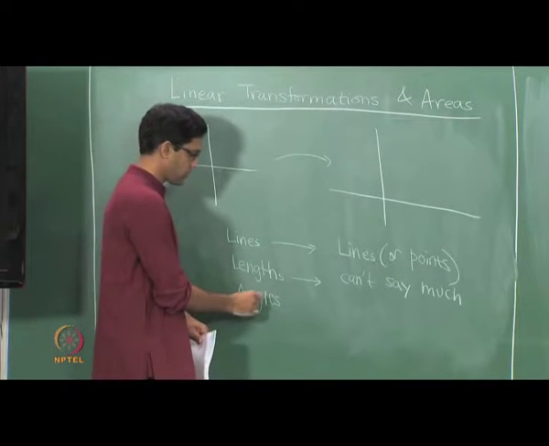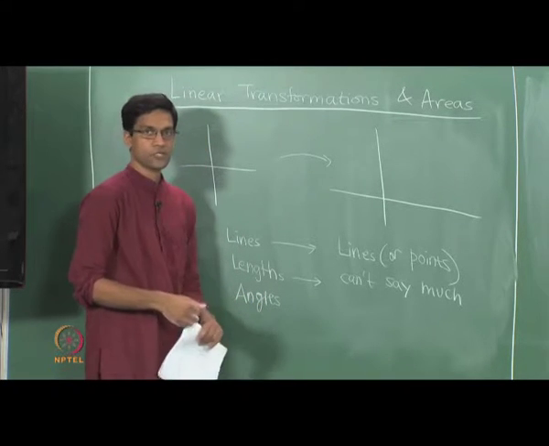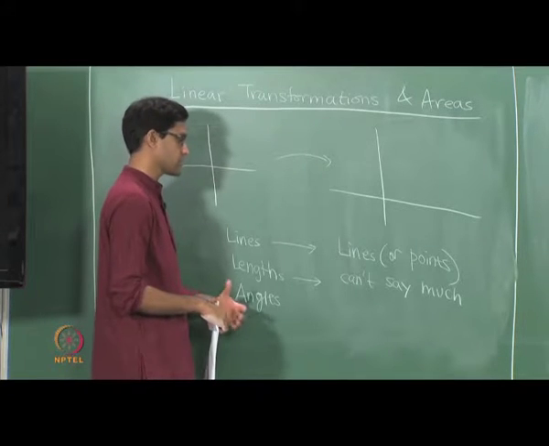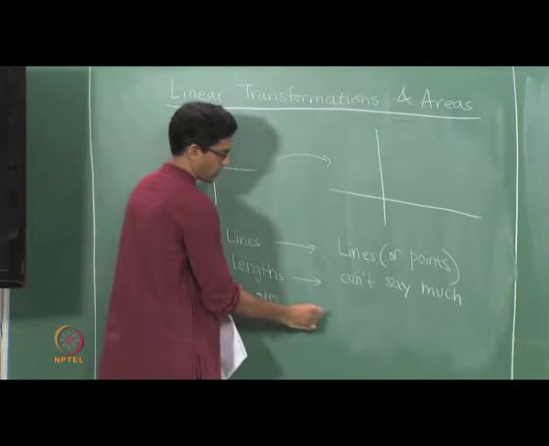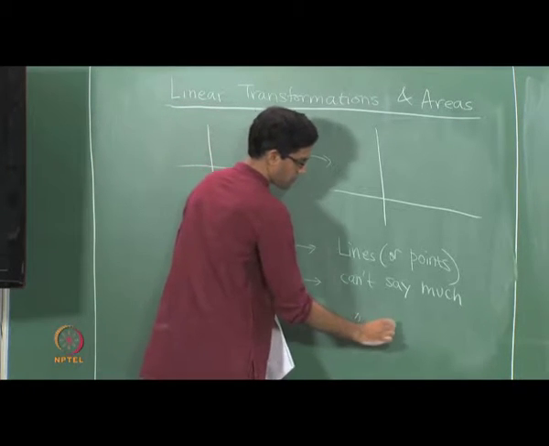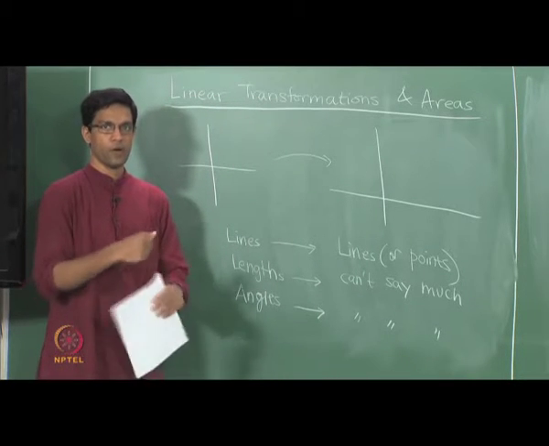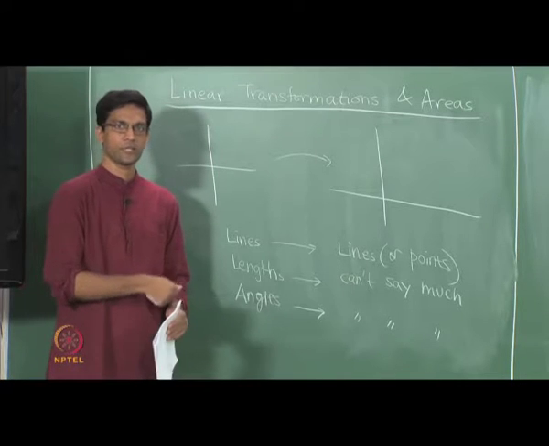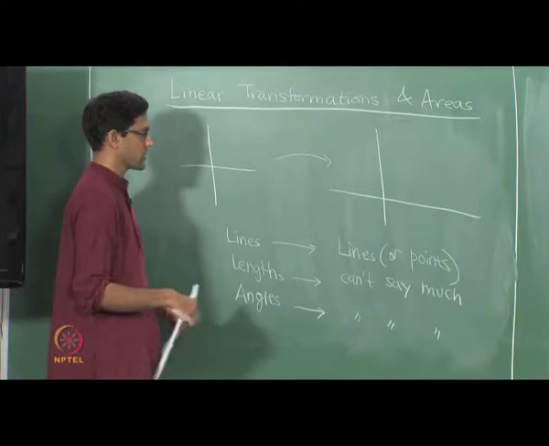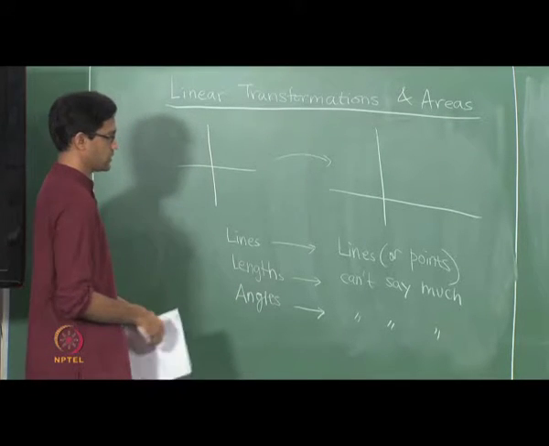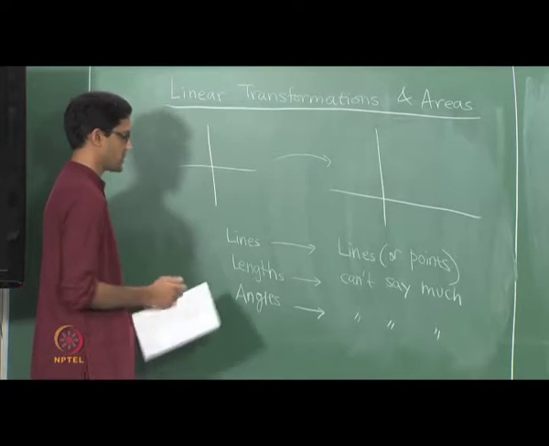Similarly, angles, again we looked at instances of transformations which preserve angles such as rotations, reflections, dilations, and so on, but then there were instances, sort of the inhomogeneous dilation for instance, which did not preserve angles. So again we can't really say much. So a typical linear transformation might deform the plane in such a way that neither lengths nor angles are preserved. So it does strange things to these. Now areas is sort of the third aspect that we studied in our various examples.